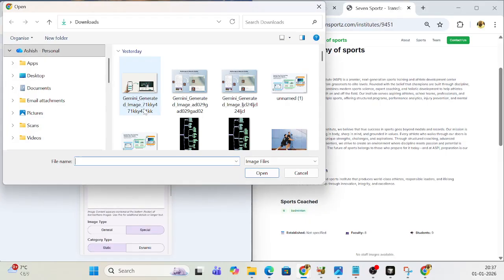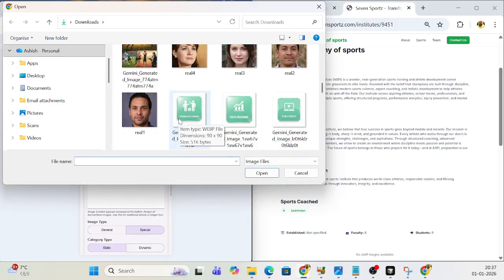It's not dropping. Just a second. Let me find some logo image.